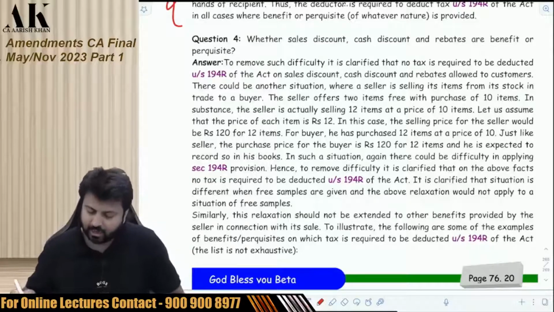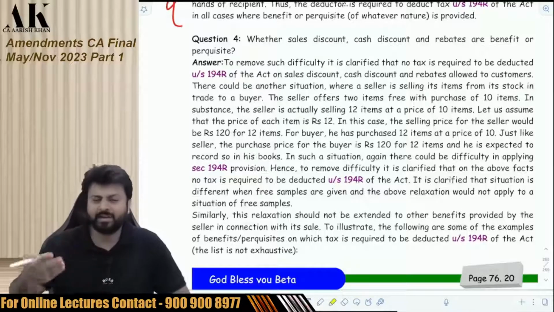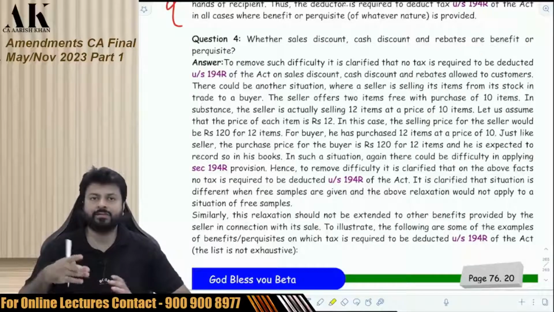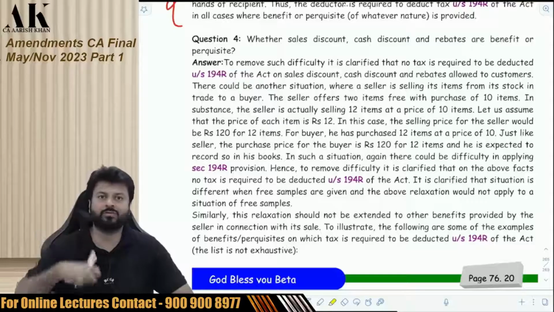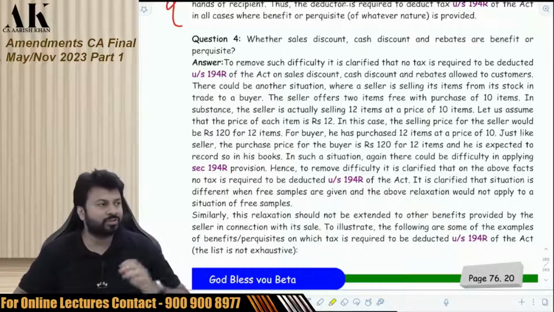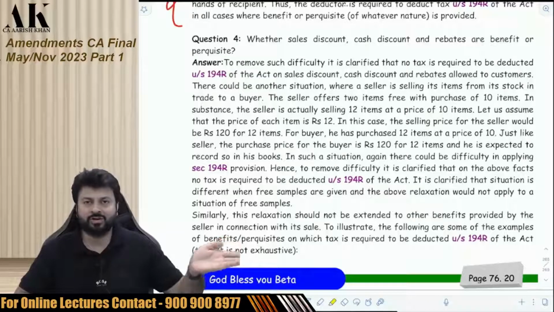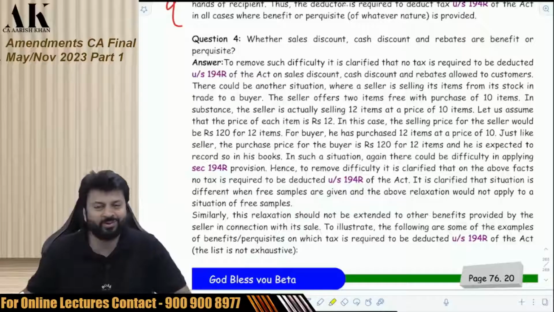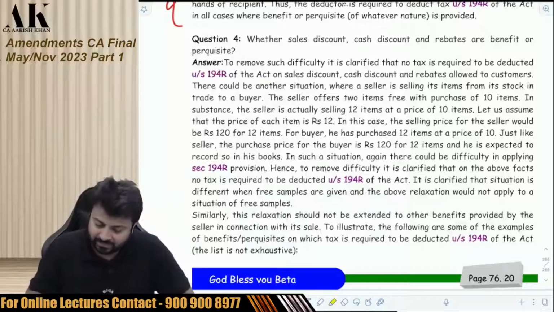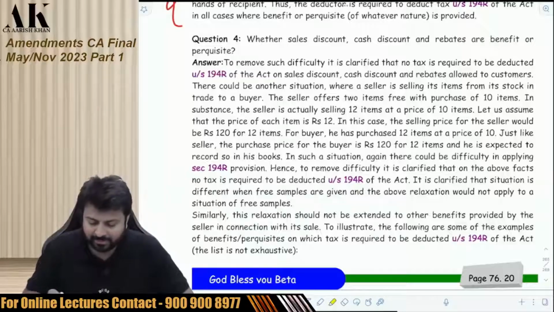Whether sales discount, cash discount, that will be practical. Everybody gives discount to some or the other person. You go to the mall, you buy something, they are giving you discount. You go to the grocery shop, he is giving you some discount. So everybody will start deducting TDS? It will be very practically difficult to apply this.